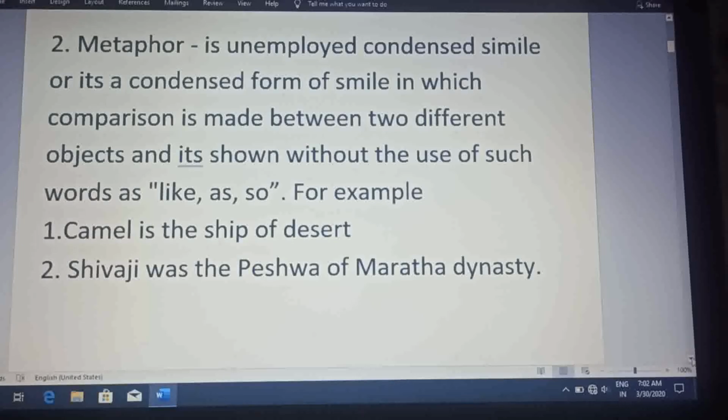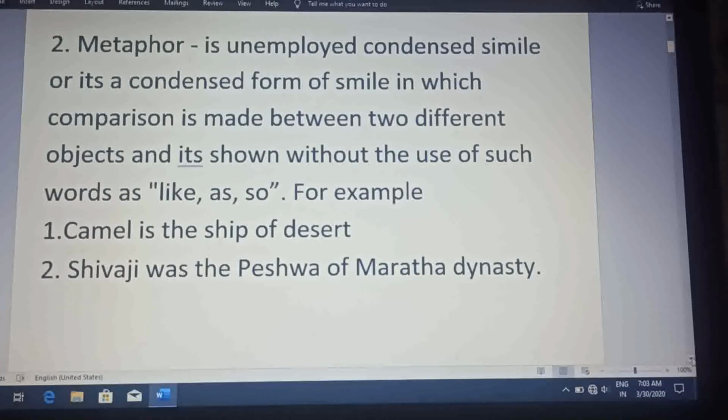For example, camel is the ship of the desert. Though there is nothing common between the camel and the ship, still here the writer compared the camel with the ship, as the camel walks in the desert in the same way the ship sails in the sea. Means the camel is running and walking so smoothly in the desert as the ship is in water.